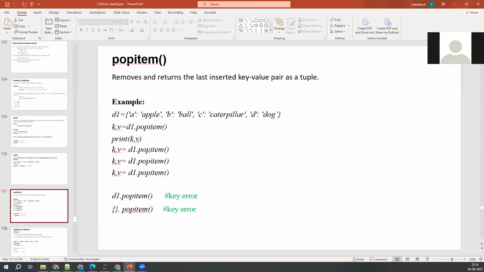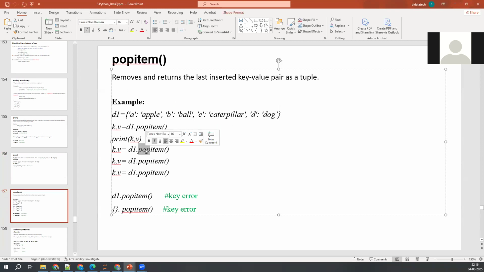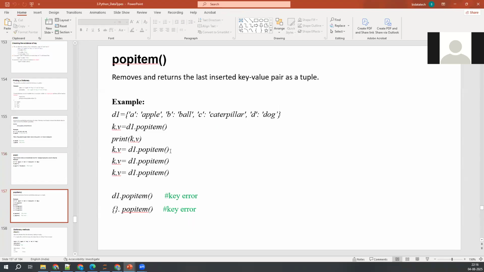Pop item, I already discussed, right? Pop item means if you want to delete a key value pair directly, you can use pop item instead of pop. It removes the last inserted key value pair, the most recently inserted one.